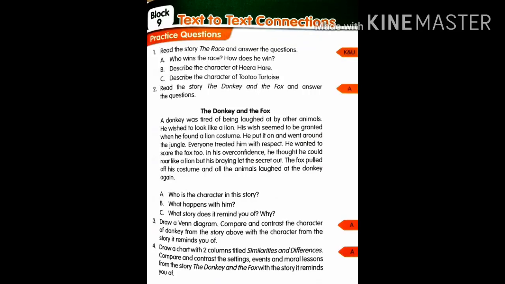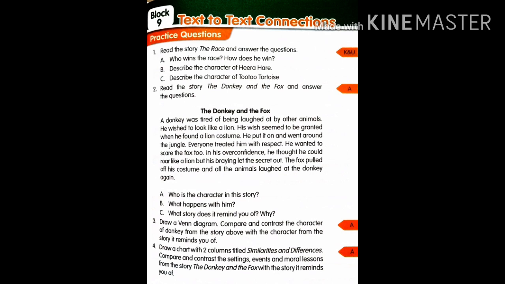Hello children, now let us write the PQs for block 9. Read the story The Race and answer the questions. Already you had listened to the story The Race. Now who wins the race? How does he win? Now from the story Totu and Hira, who had won the race and how does he win? So the way how he wins, that is very important here. You want to write that also.